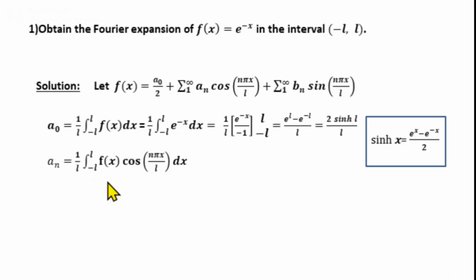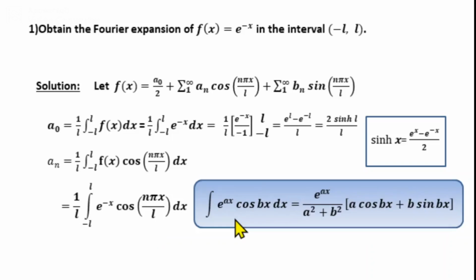Next we will find an. Formula for an is 1 by L integral from minus L to L f of x cos n pi x by L dx. Substitute for f of x. an is 1 by L integral from minus L to L e power minus x cos n pi x by L dx. Now we integrate this using the standard integral formula: integral e power ax cos bx dx equal to e power ax divided by a square plus b square into a cos bx plus b sin bx.